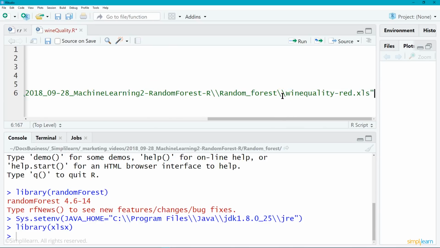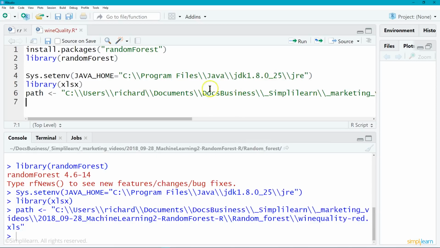So I put in the whole path in here. You could also set the computer path to whatever folder you have it in, and then just use the name of the file. But I went ahead and did this because a lot of times it's good to be aware of where your paths are going and where you're pulling your data from. And again, I hit Control-Enter, so you'll see that pushed the line down below and ran that line, so our path is now set.